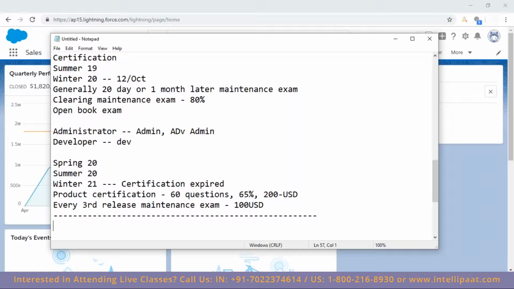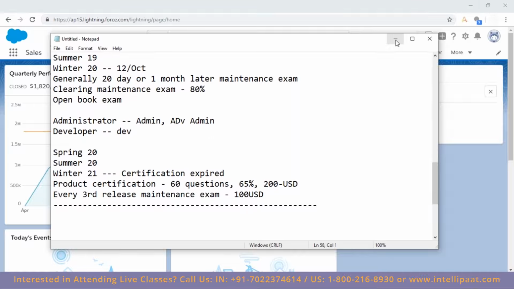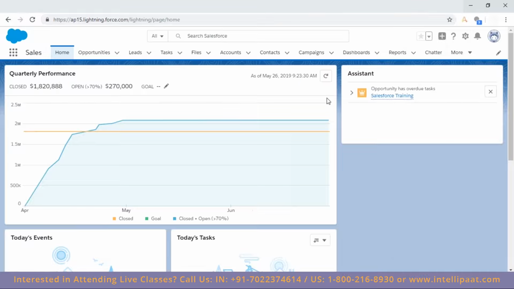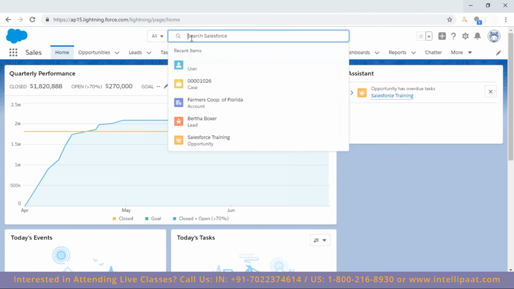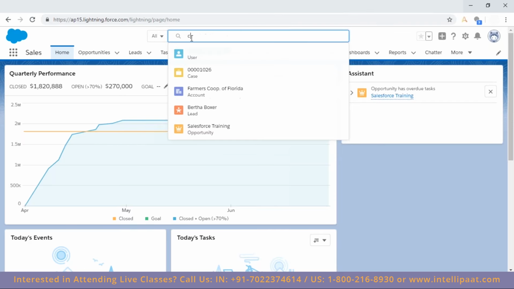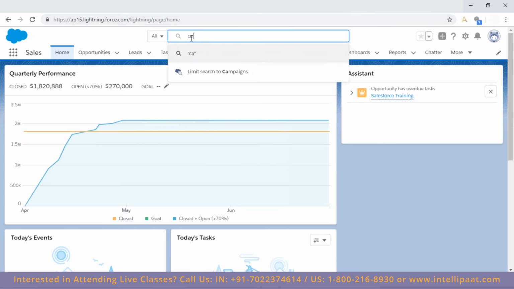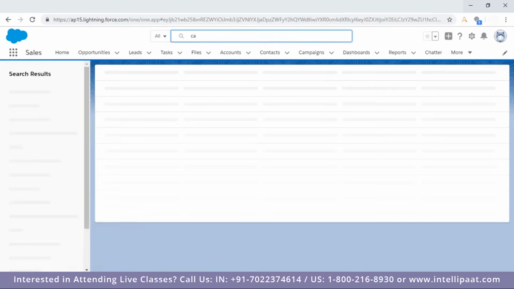This is for certification. Let us move to our user interface walkthrough. So this is what you would be getting here. On the top side, we already discussed the server address, and then here, this is known as the global search, where you can search any word or text across all the objects everywhere in Salesforce.